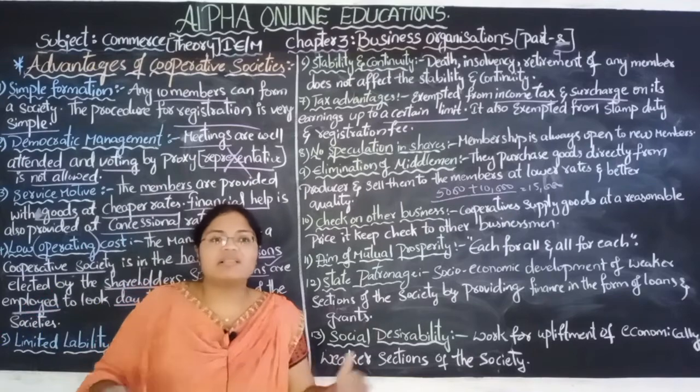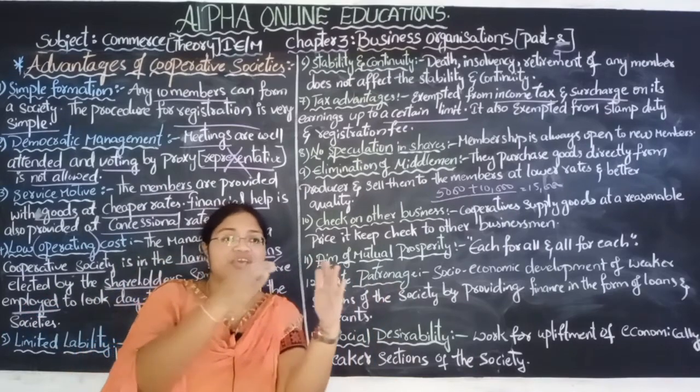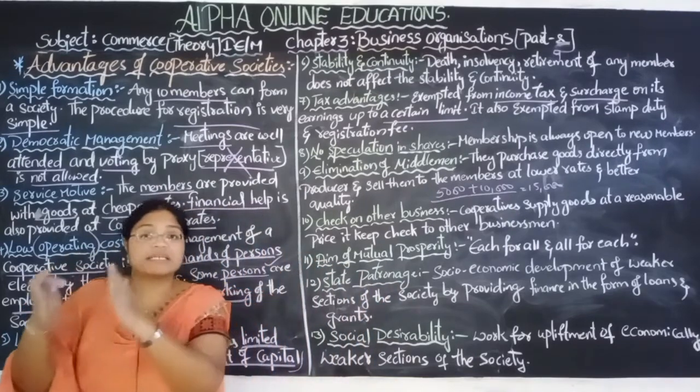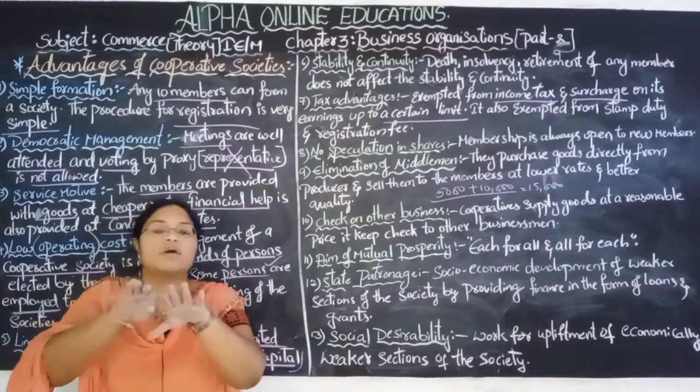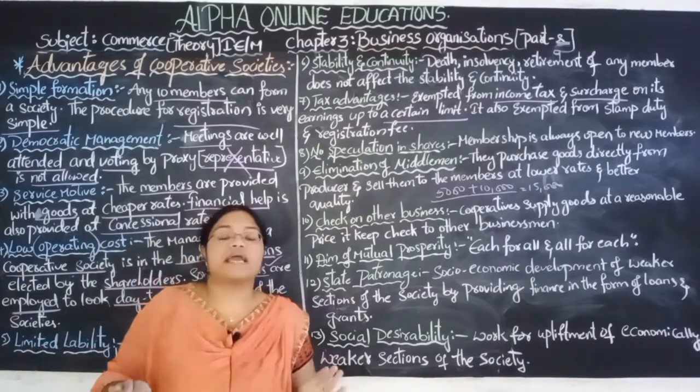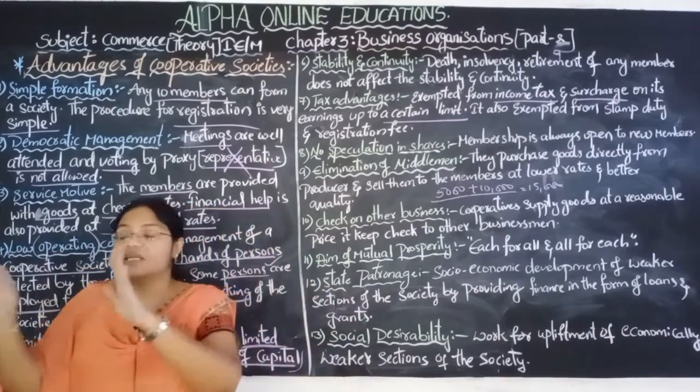When all sections of the society, weaker sections, middle class, rich, are developed and equal, only at that time can we say the country is developed.